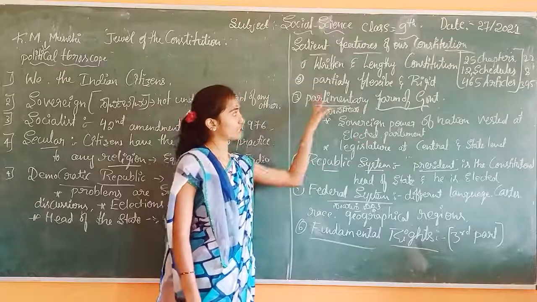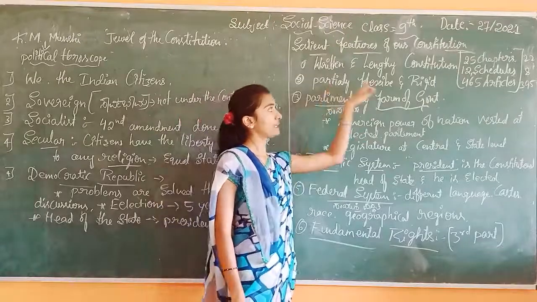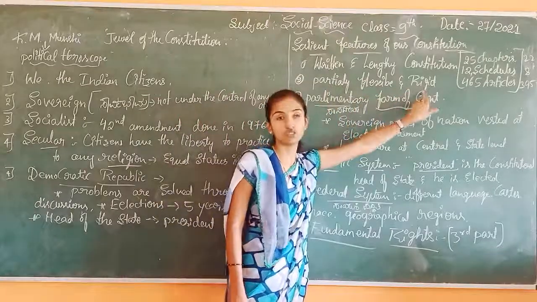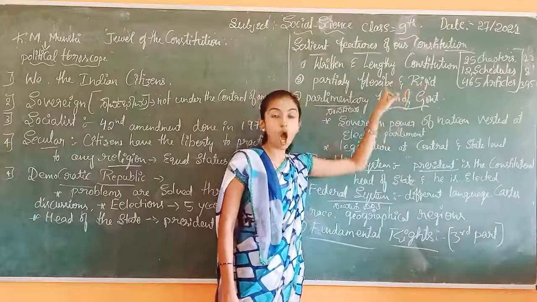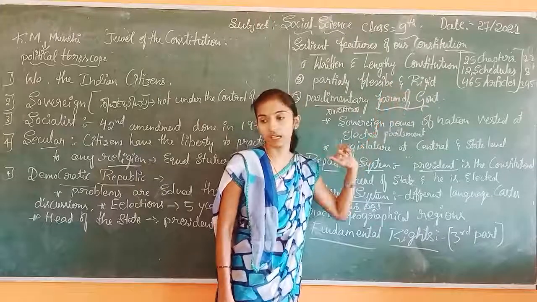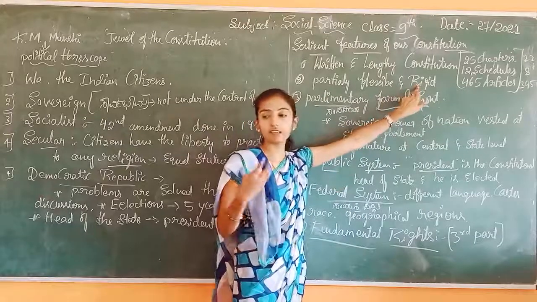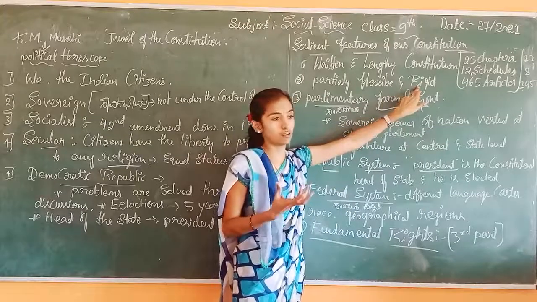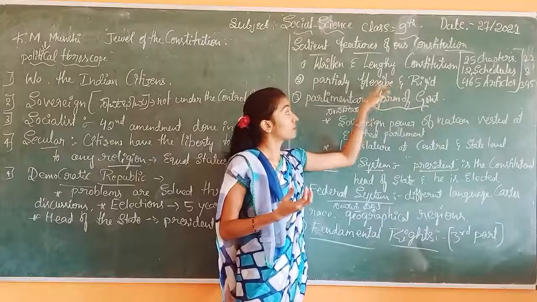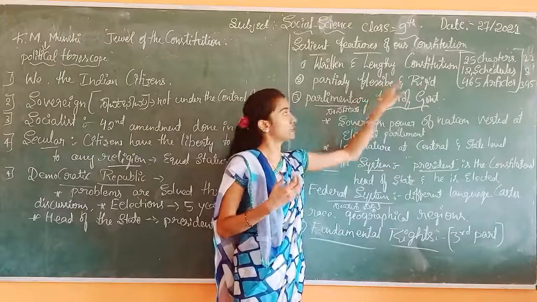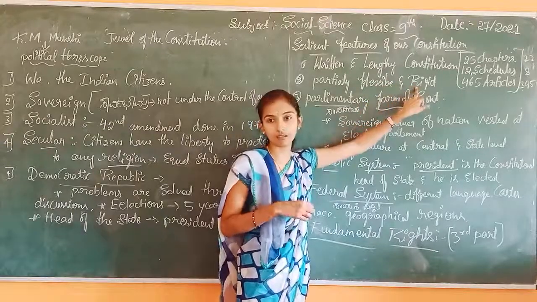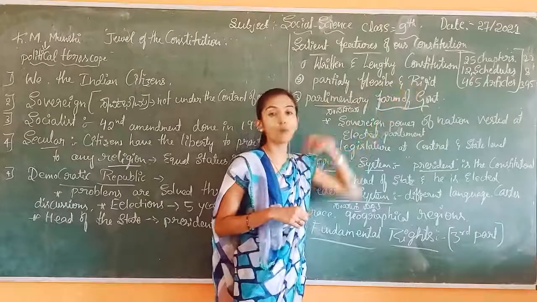Then we come to the next point, partly flexible and rigid. These two are opposite words in English. Right? Flexible means very easy. Rigid means very complex. These two are called opposite words.